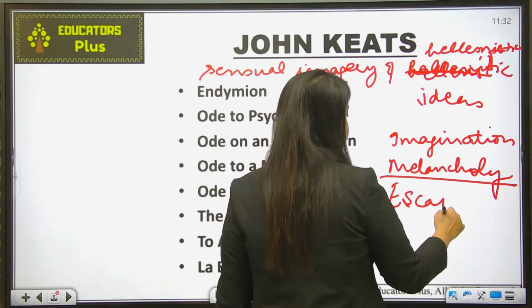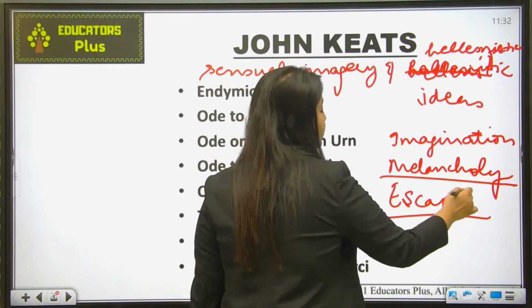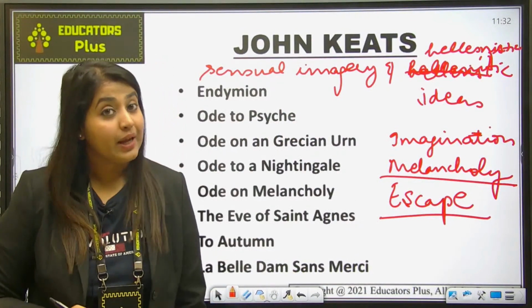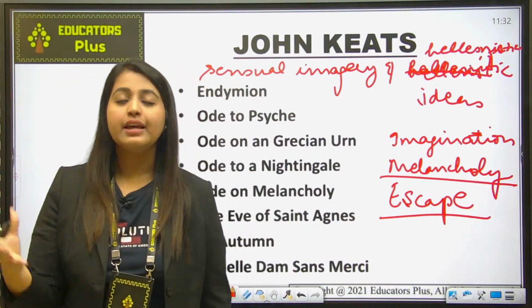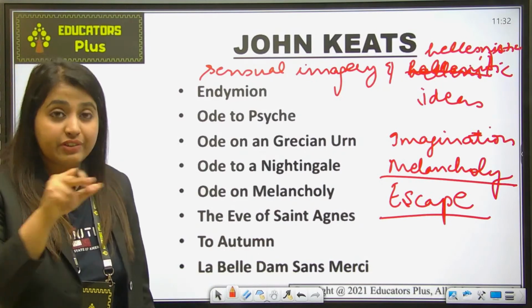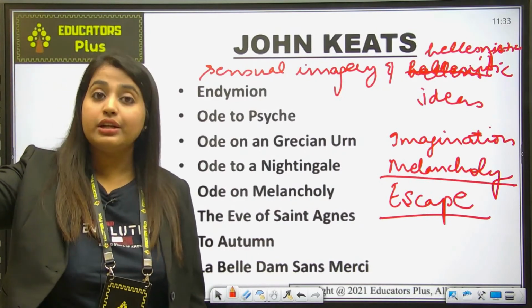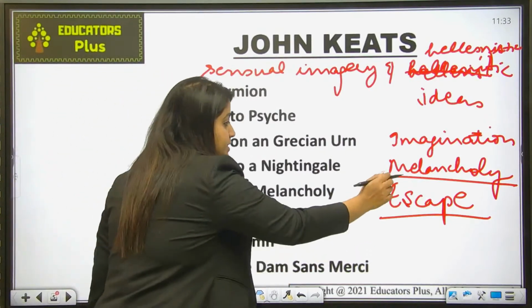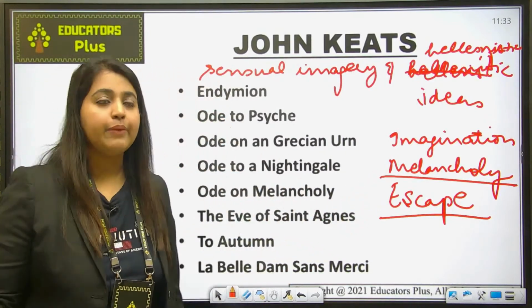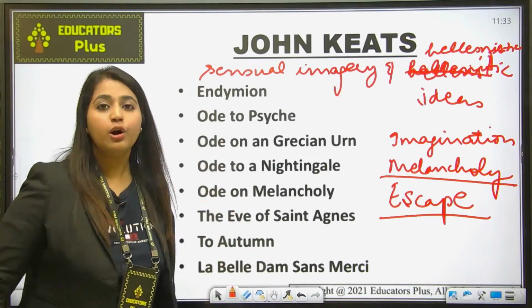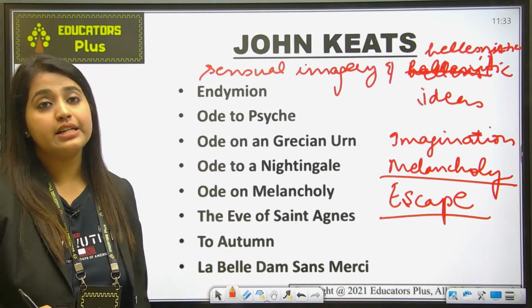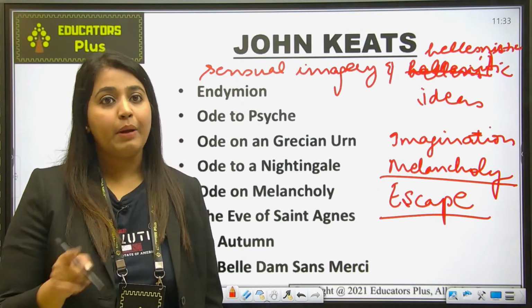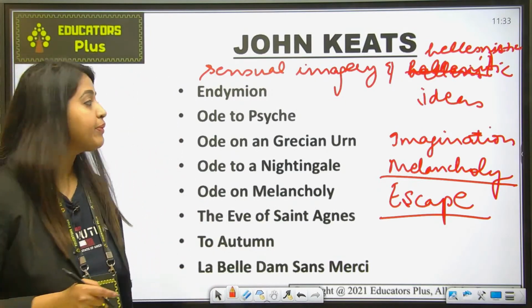So what do you do? You escape from your real world and you keep on dreaming. So this was a motive of the Romantic writers as well. First they would imagine, then they would feel sadness because the real world was not up to the expectation of the imaginary world, and then they would escape, and in a form of reverie they would write these particular works. So that's why Keats's writing is actually the most sensual writing of the Romantic age.